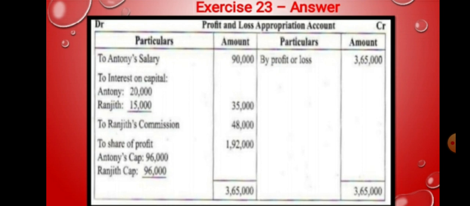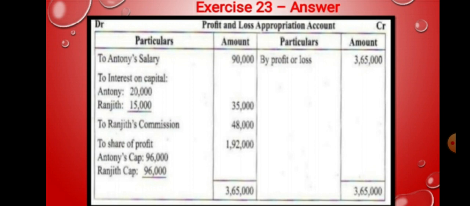For the second partner Ranjit, the capital is 3 lakh, and the interest on capital percentage is 5. So 3 lakh into 5 by 100, 15,000. Totally 35,000 will be recorded in the amount column in the profit and loss appropriation account. Then the calculation of commission. This calculation of commission follows a separate procedure. That's why first assume which side total is highest, the credit side total. This calculation will be recorded separately only.